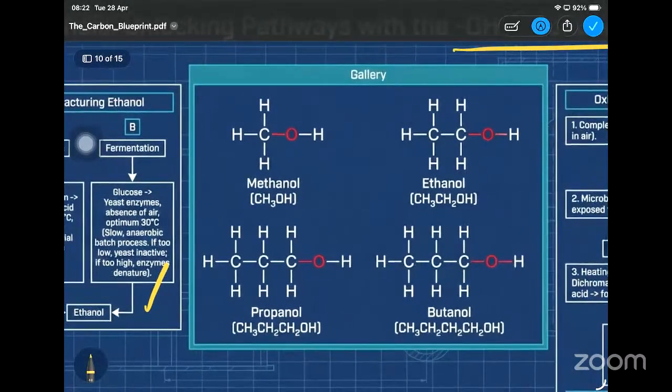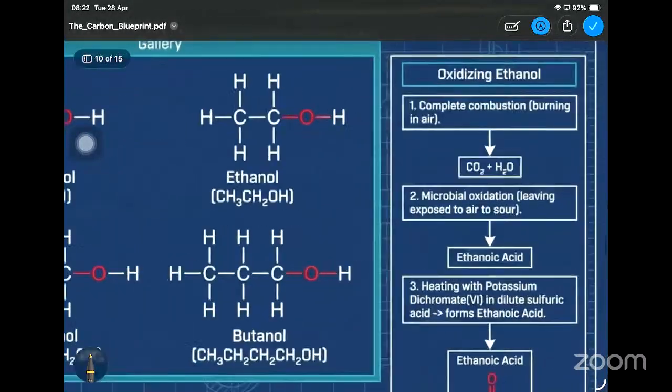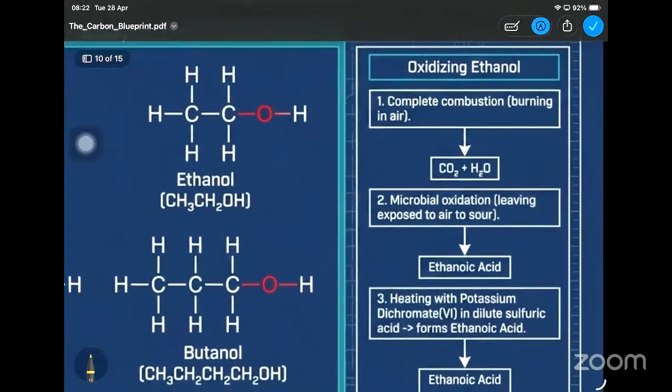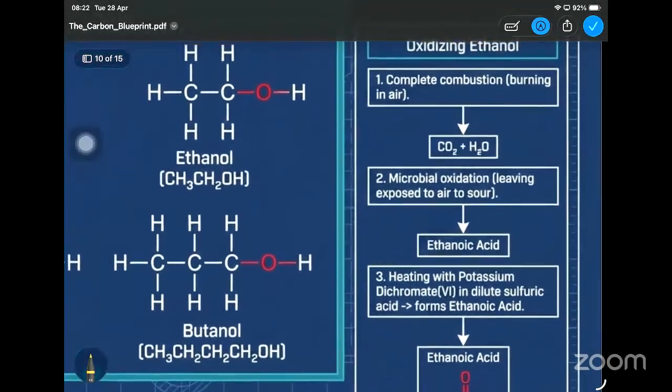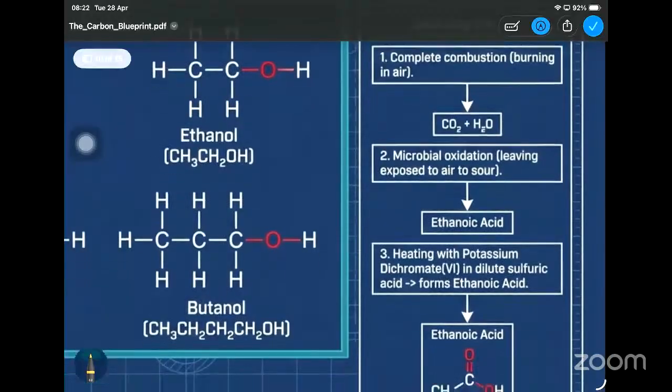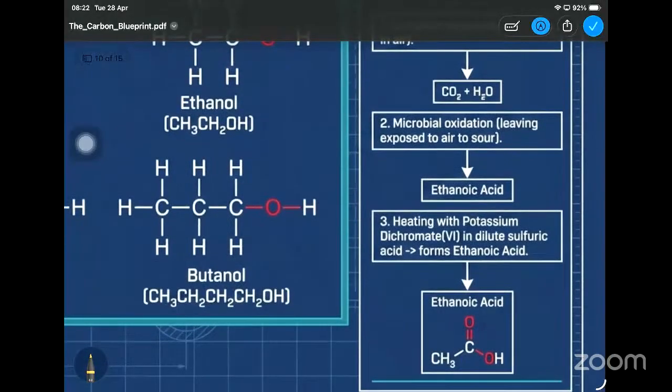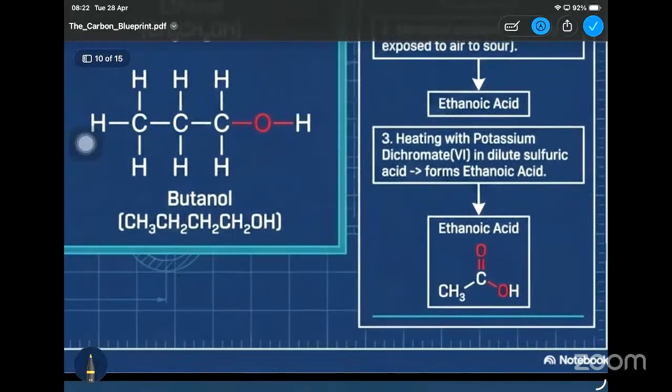Here some of the ethanol molecules are given. And oxidizing ethanol: if it is complete combustion, then you will be getting carbon dioxide and water. The second one, microbial oxidation, makes ethanoic acid. And if it is heated with potassium dichromate, then you will also get ethanoic acid.